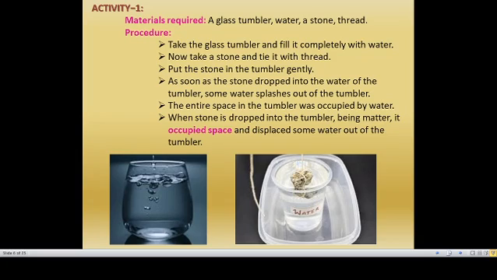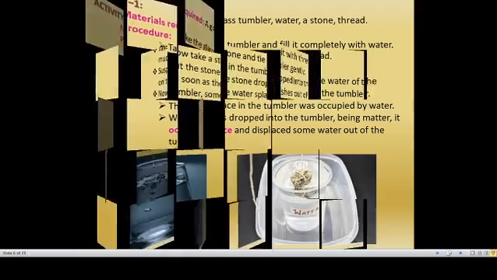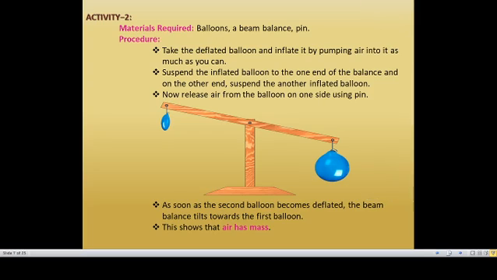A stone occupies some space, so the remaining water splashes out. So matter occupies space.